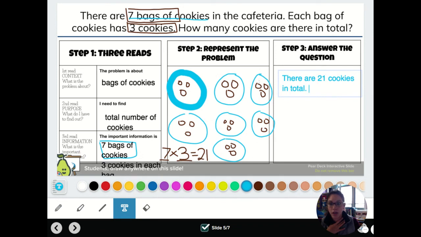So being able to draw this image helped me determine that the operation that we were going to use to solve is multiplication. 7 times 3 equals. Used my strategy to count up to see how many cookies I had, and there are 21 cookies in total.